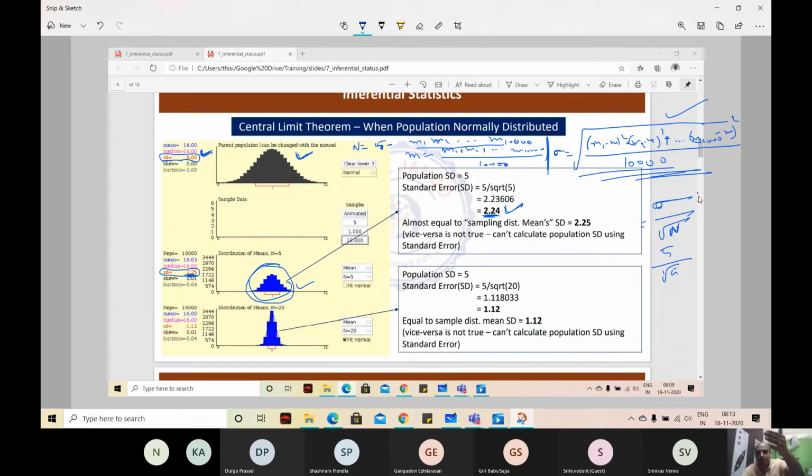Central limit theorem's formula is what? Sigma by square root of n. Got it? This number is approximately equal to this number, right? Yes, sir. So when you use the central limit theorem's formula to calculate standard deviation, you will get a little bit of difference between the original standard deviation and the standard deviation calculated with this formula. Because of that reason, we call this standard error, SE.